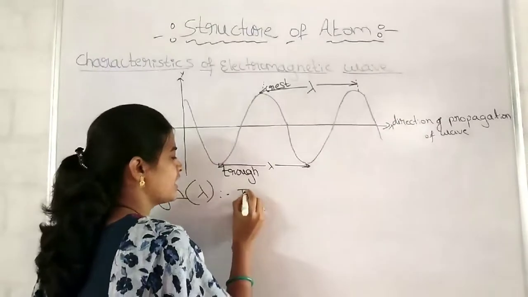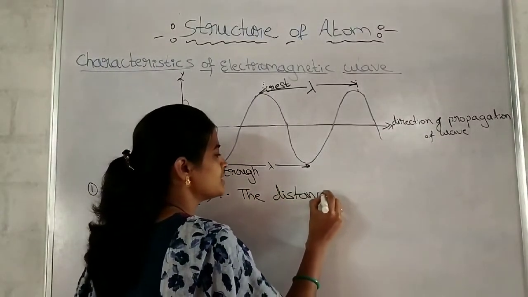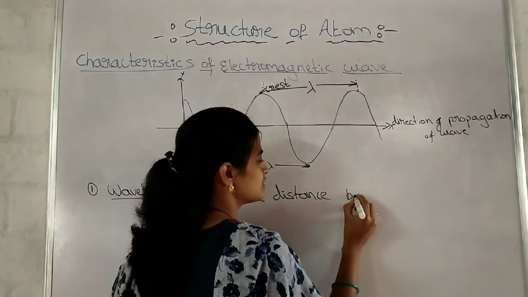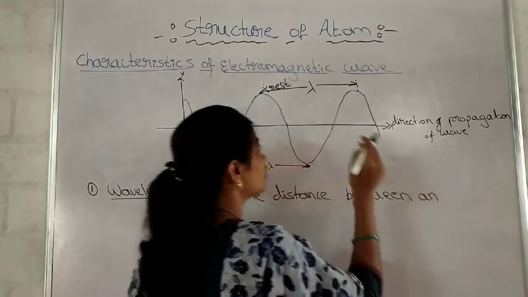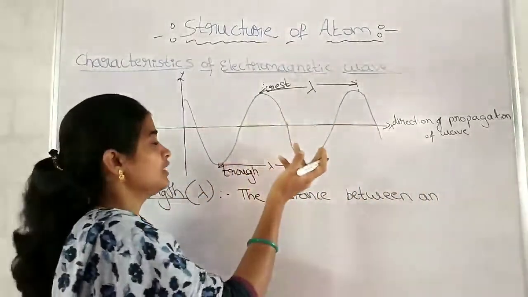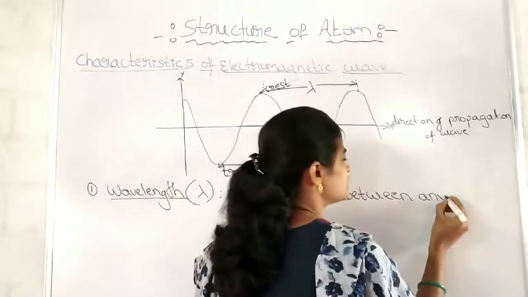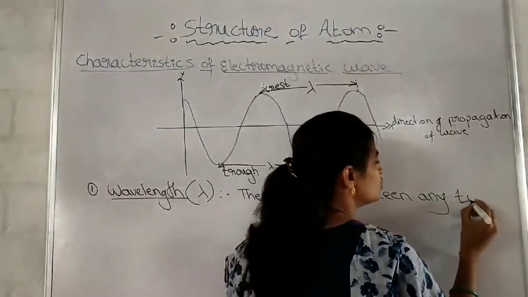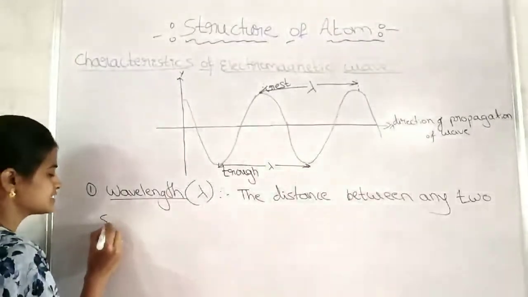Then, how to write the definition? It is defined as the distance between any two adjacent or successive peaks. We need not follow any rule that we have to consider the first crest or first trough.